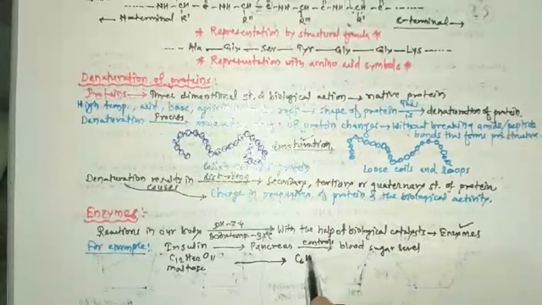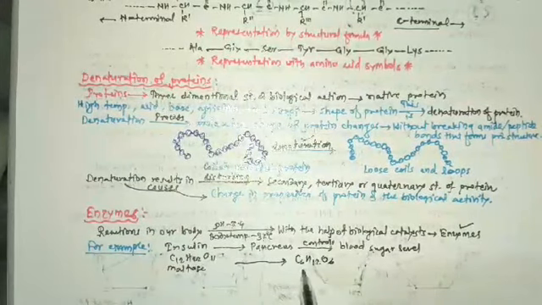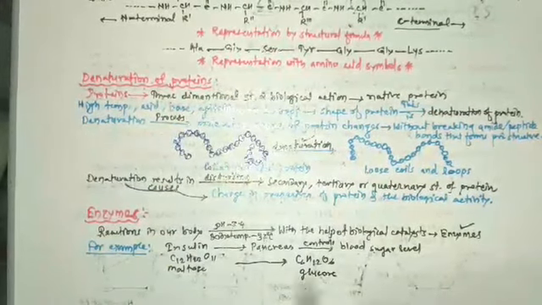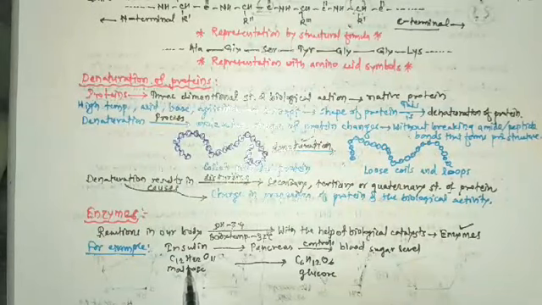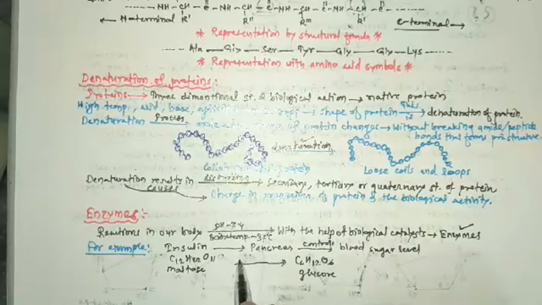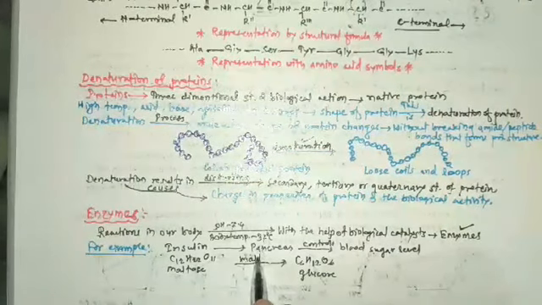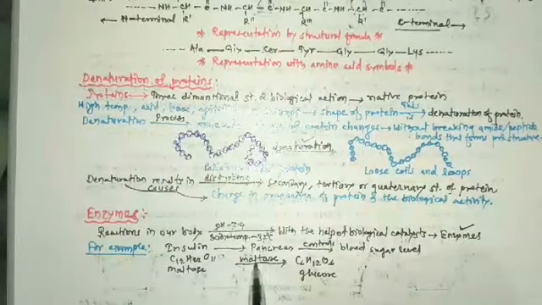Glucose having the formula C6H12O6. So maltose is converted into glucose by enzyme, and that enzyme is maltase. This is another example of enzyme.